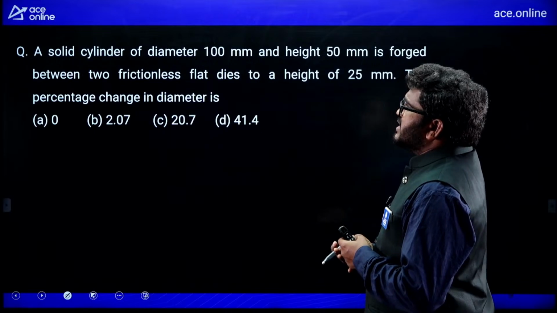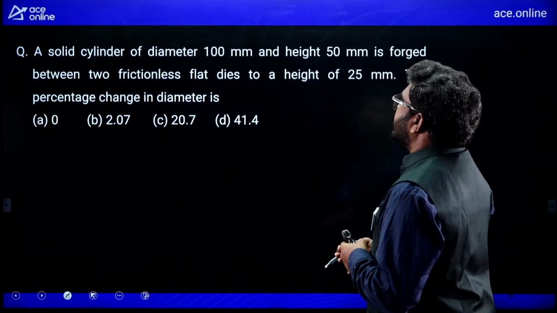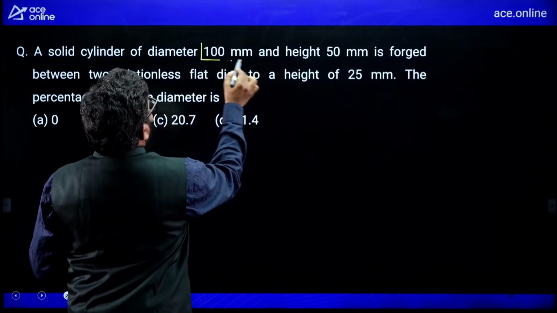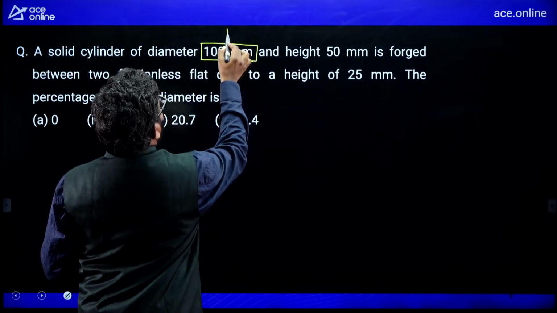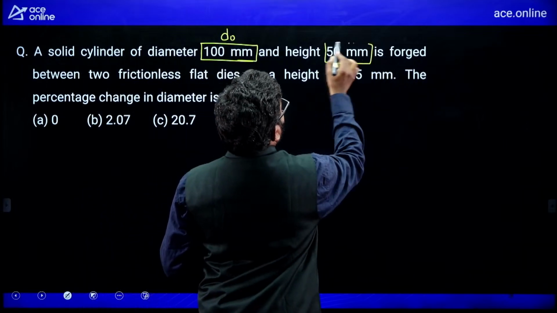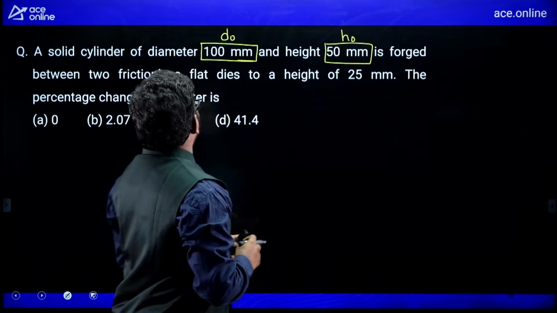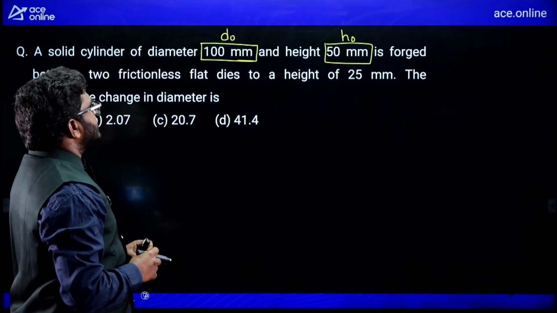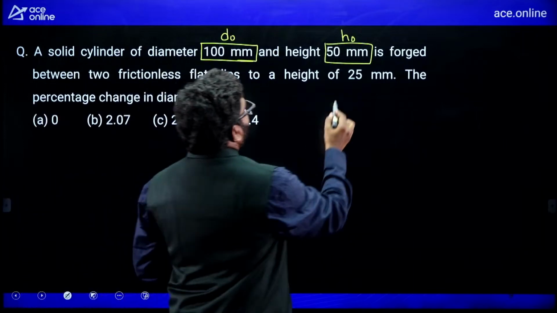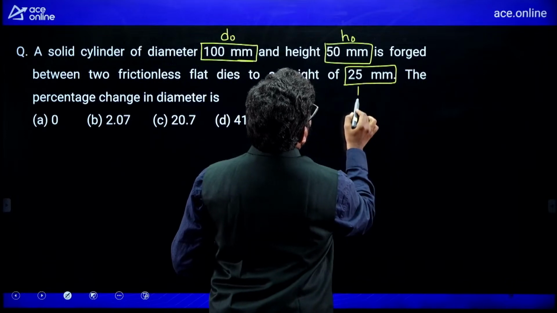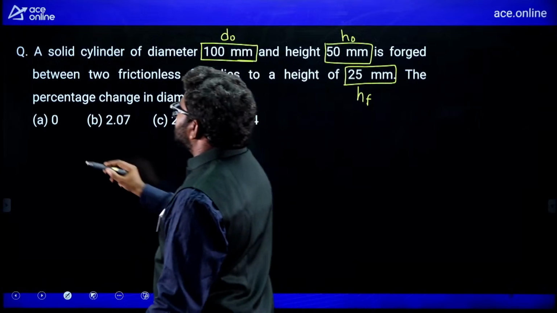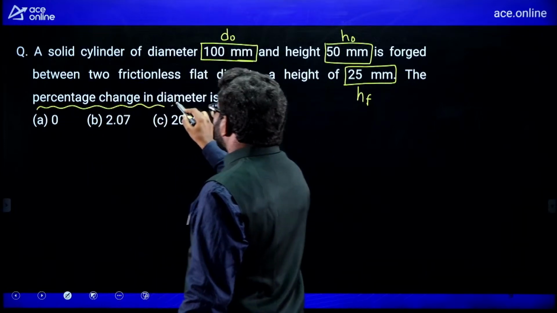A solid cylinder of diameter 100 mm and height 50 mm. Initial diameter I am representing with D naught. Height 50 mm, is forged between two frictionless flat dies. So this question is related to forging to a height of 25 mm. Final height is given 25 mm. What is the percentage change in diameter? Percentage change in diameter, not area.